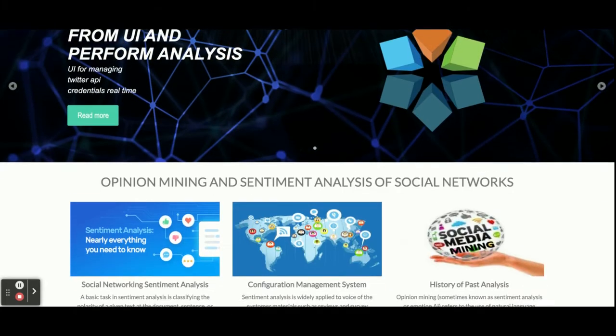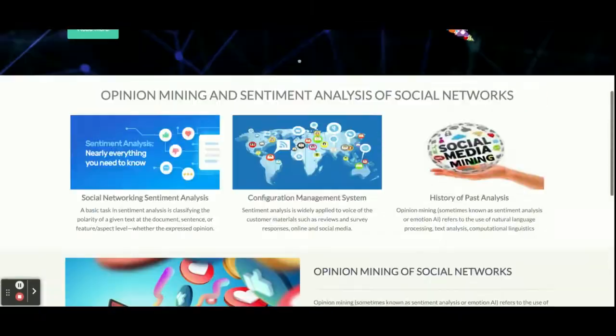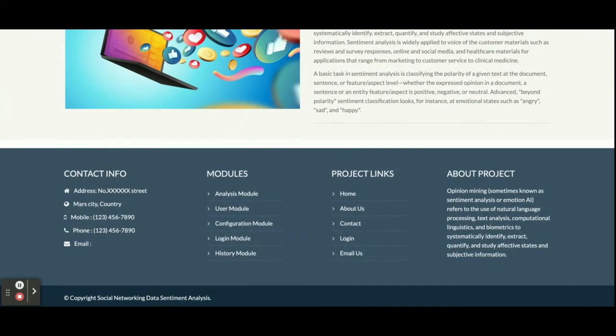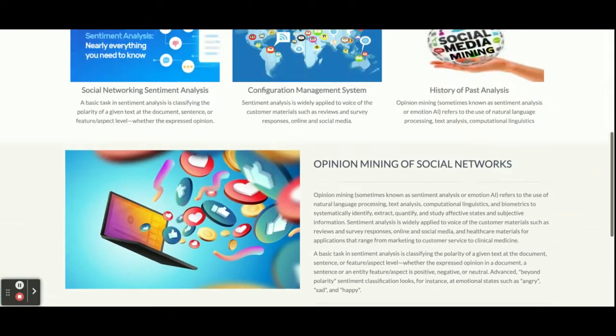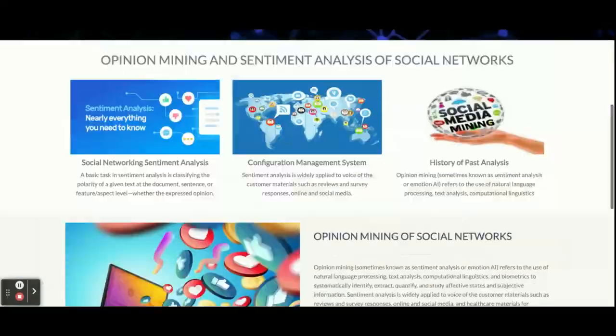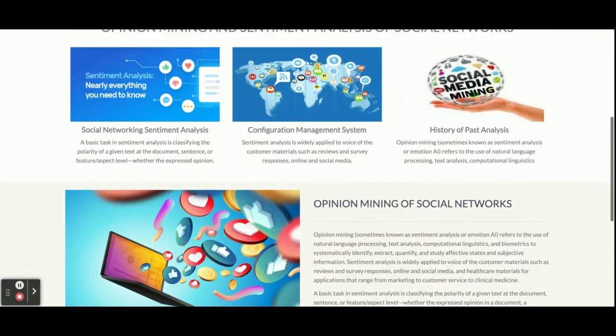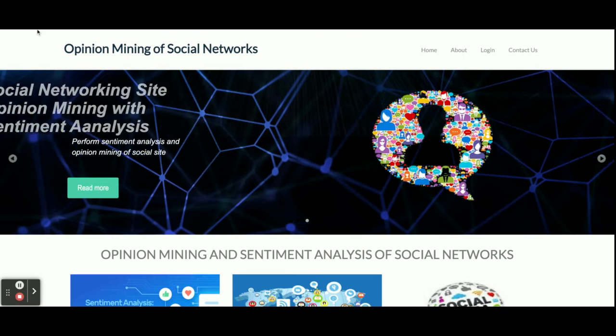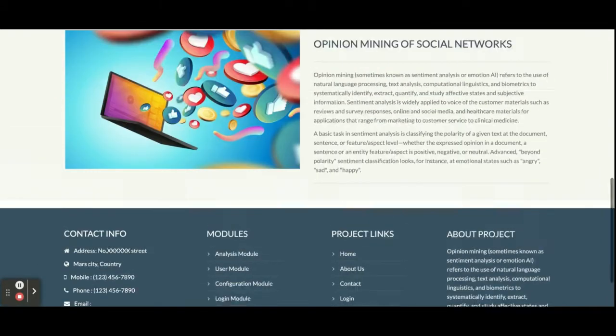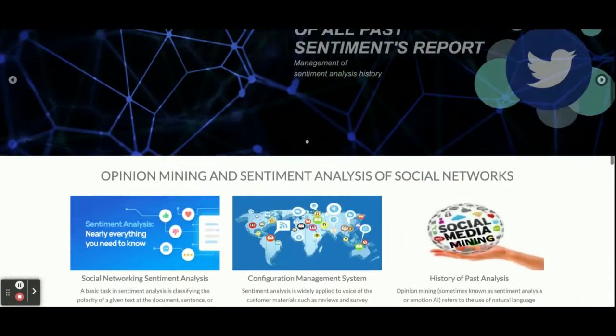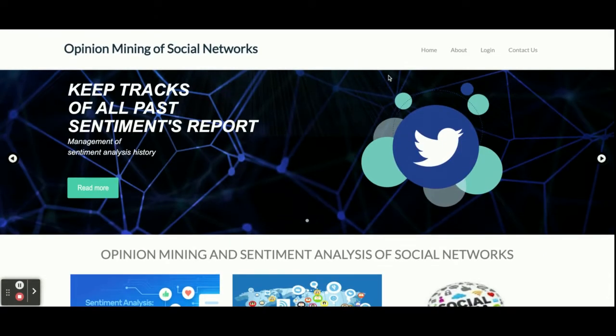So let's start. This is the home page of the project. You can see this is a simple home page, and this is a Bootstrap theme. If you open the UI on a mobile or tablet, then the UI will not be distorted. All of the data on this home page is totally static. Also, I have added a wow effect, so all of the components will be loaded slowly, and it gives a good effect on the website.